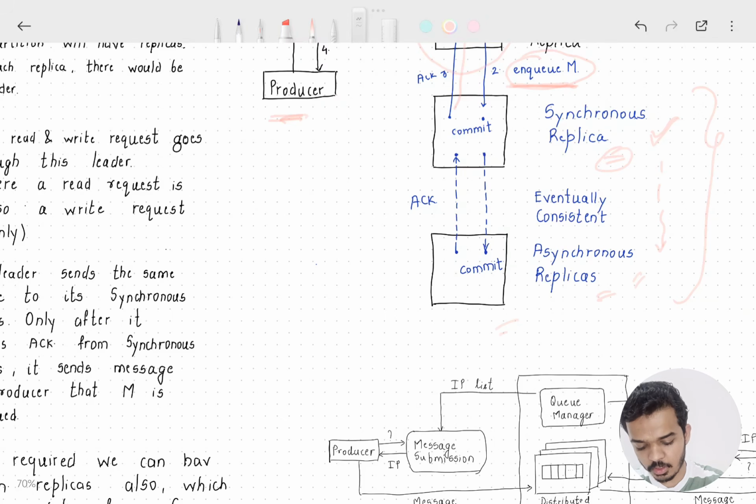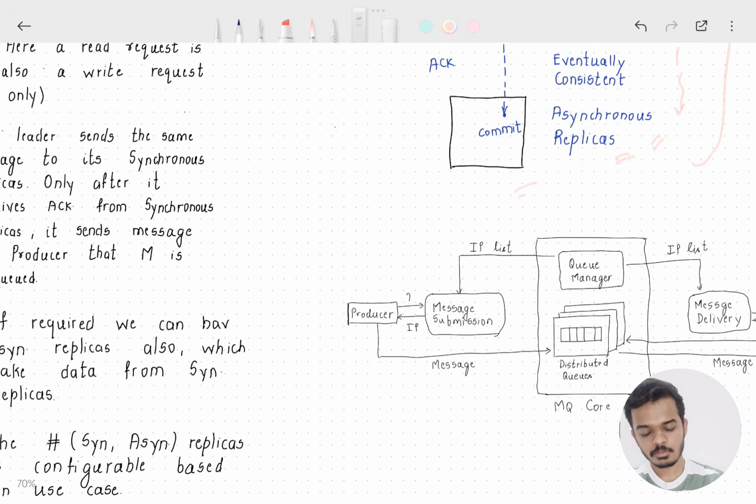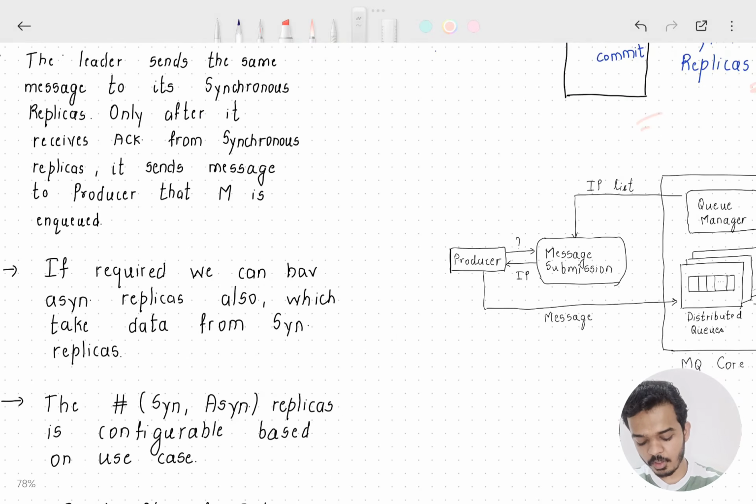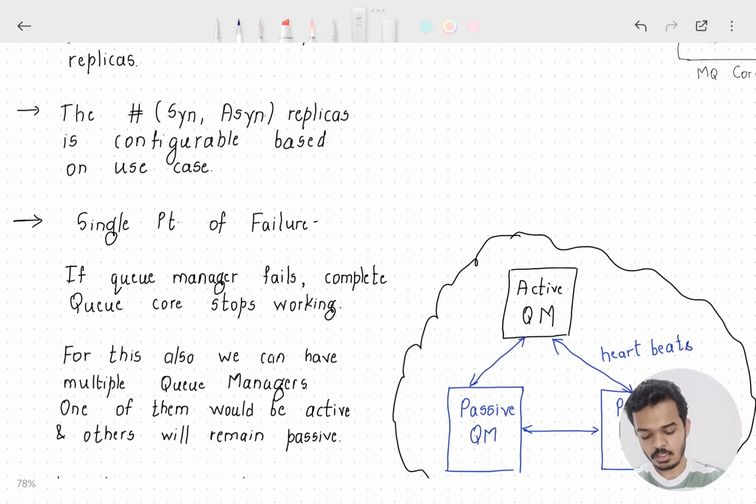So this is a bit counterintuitive. It need not wait for acknowledgement. Okay? So the message is put on a synchronous replica, and eventually it will also be put on an asynchronous replica. Now the number of synchronous and asynchronous replicas can be configured based on use case. We can have two synchronous replicas and one asynchronous replica also, depending on our use case. Okay?